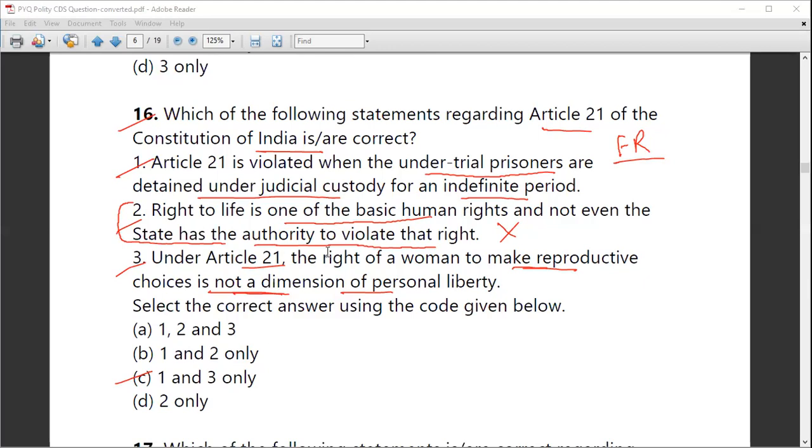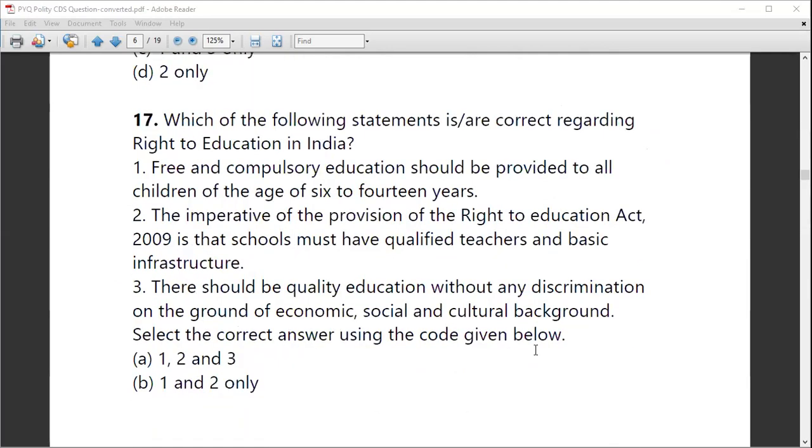That is about which of the following statements are correct regarding right to education in India? Very important question. Questions may be asked from here. See, it says free and compulsory education should be provided to all children of the age of 6 to 14 years. Yes, that is correct. There should be free and compulsory education to all children of age 6 to 14 years. Clear? Next statement is the imperative of the provision of Right to Education Act 2009 is that a school must have qualified teachers and basic infrastructure. Of course, this is also the correct statement.